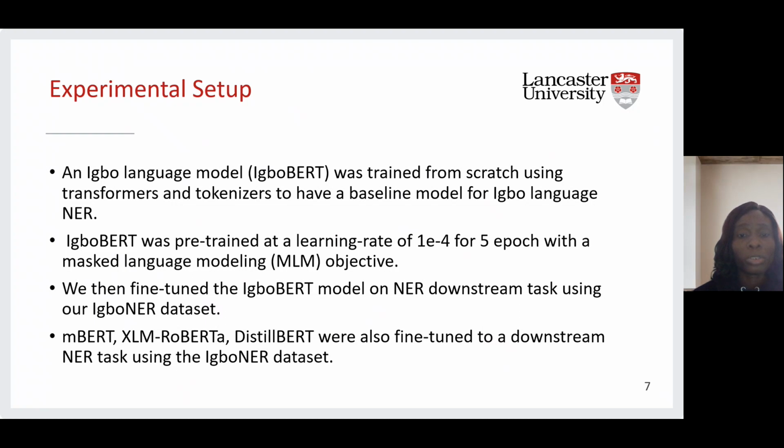We then fine-tuned the IgboBERT model on the named entity recognition downstream task using our Igbo NE dataset, the Igbo dataset that we created. Some state-of-the-art models like mBERT, XLM-RoBERTa, and DistilBERT were also fine-tuned on the downstream named entity recognition task using our Igbo NE dataset.